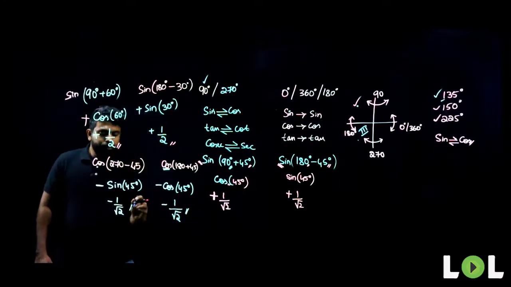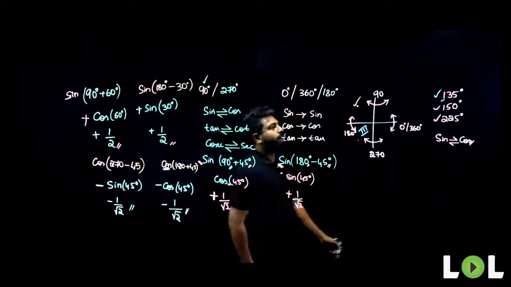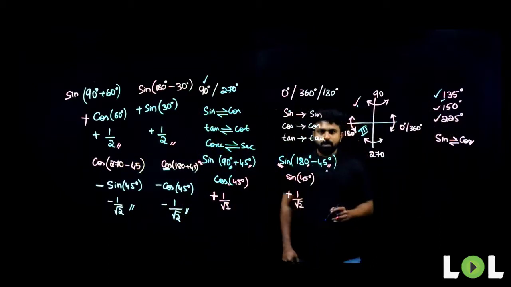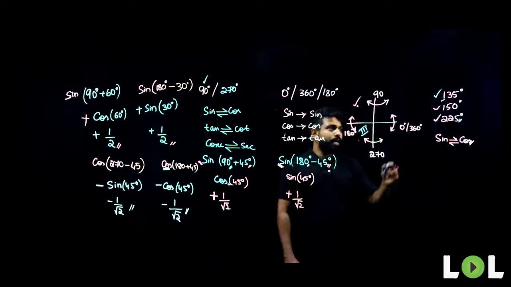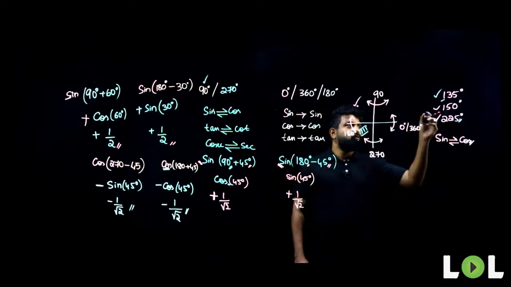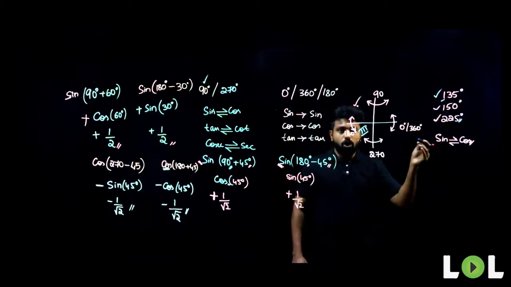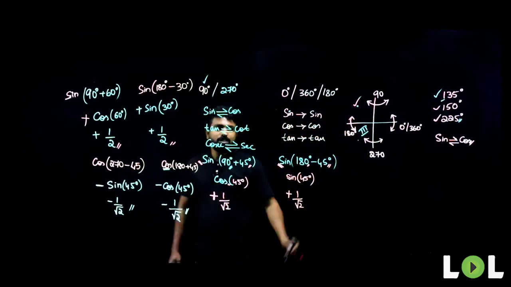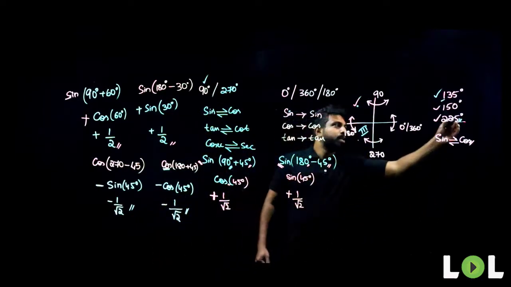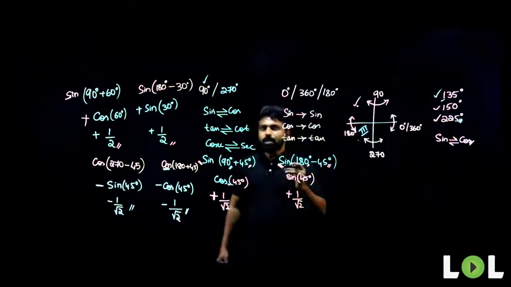Am I clear, people? Have you understood how to find the values for sine of 135, 150 and 225? You also understood how to find the value of cos of 225. Now, try to find the values for other trigonometric ratios, for example, tan of 135 or tan of 225 or cosecant of 225. You people quickly try it. Pause the video, try to find the values of other trigonometric ratios for the same angles, and get back with the answer.